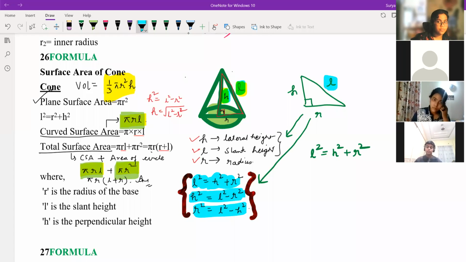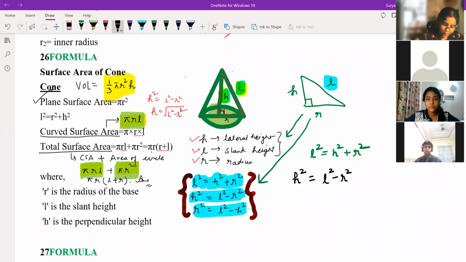If you're finding H or R over here, so how to find H? H square is equal to what you should write? L square minus R square. Is it clear? If you're finding R square, then L square minus H square.